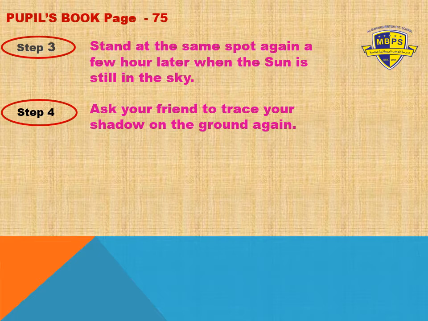In step 3, you stand on the same spot again a few hours later when the sun is still in the sky. And step 4, ask your friend to trace your shadow on the ground again. A few hours later, again tell your friend to trace your shadow.